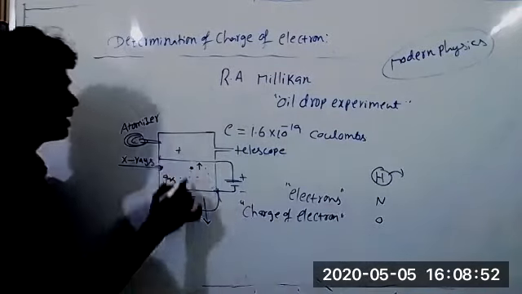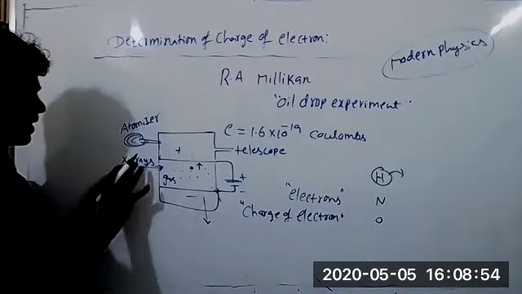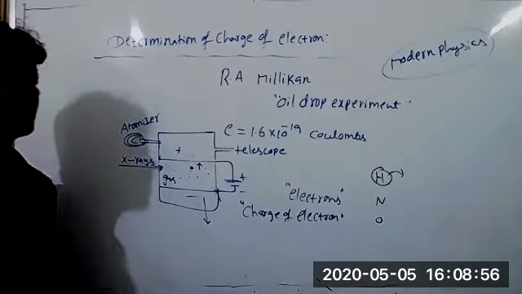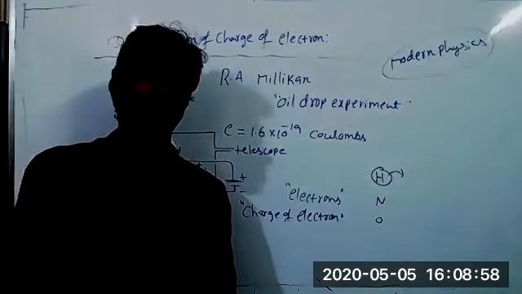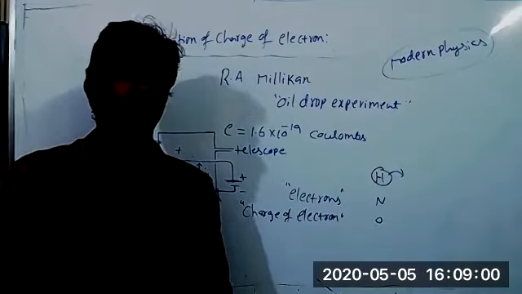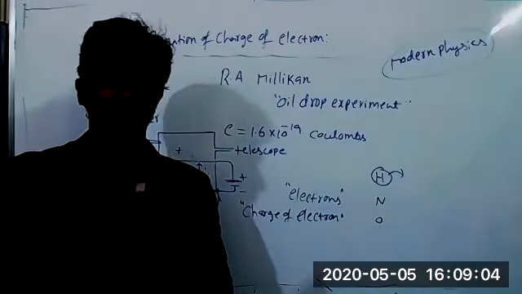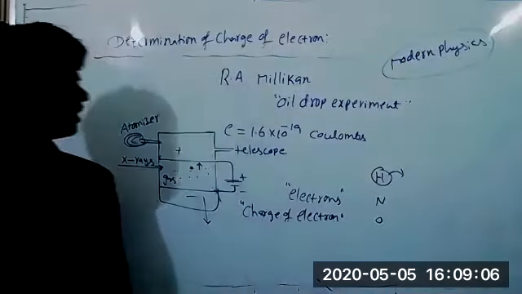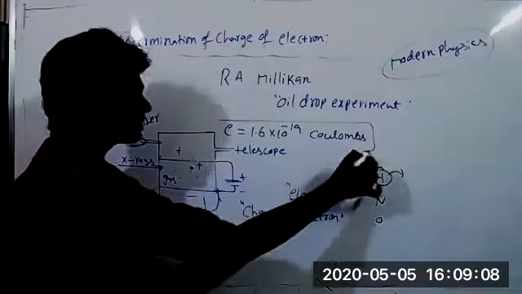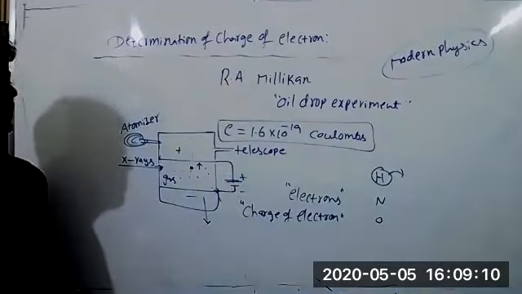This is only the experimental setup and the process of how to carry out this experiment, but the calculation has big formulas. We need to substitute many values. That mostly comes after modern physics. The physics faculty will discuss this. So here the charge of electron is 1.6 into 10 power minus 19 coulomb.